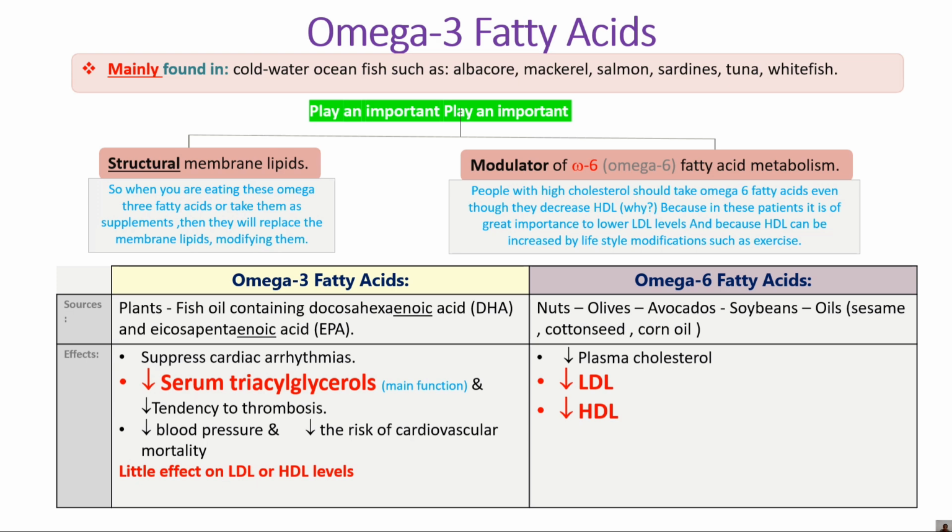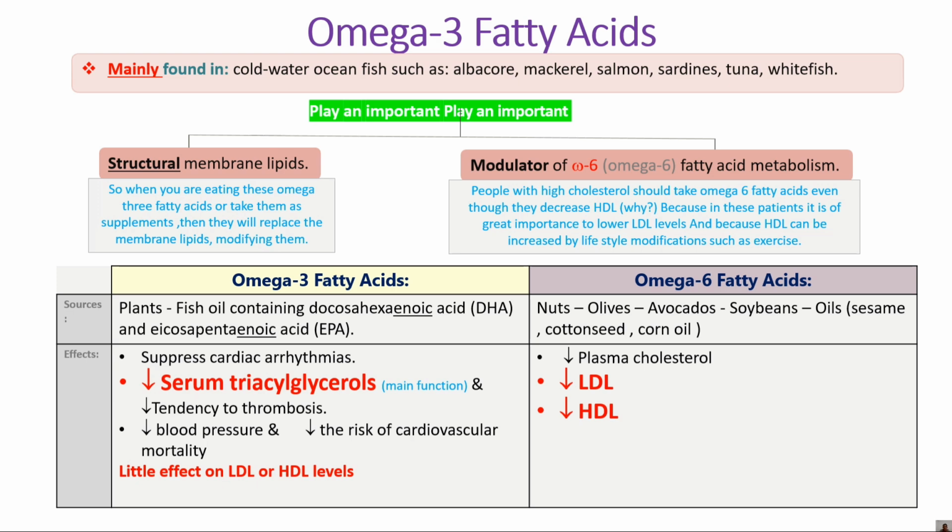Basically, omega-3 fatty acid is mainly found in fish which live in cold water. Okay, जो भी fish cold water में होती है, उसमें जनरली ओमेगा 3 फैटी एसिड्स होते हैं, राइट? तो जनरली वो फिश is nothing but the tuna, white fish, sardine, salmon, mackerel, ठीक है, albacore, ओके, certain fishes which contain the omega-3 fatty acids.